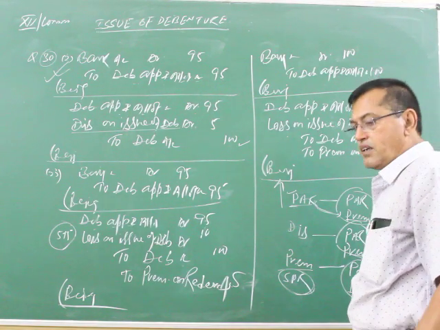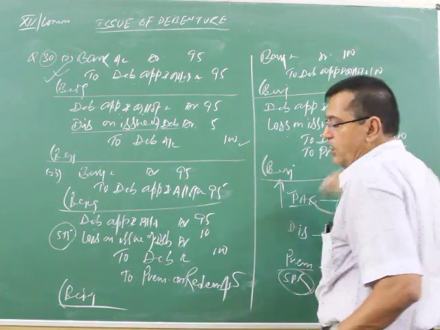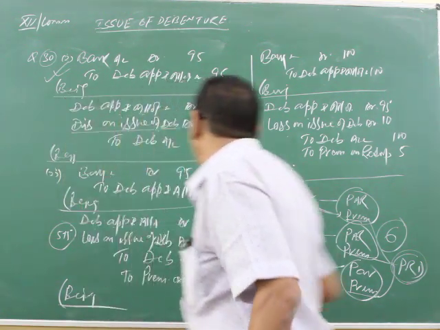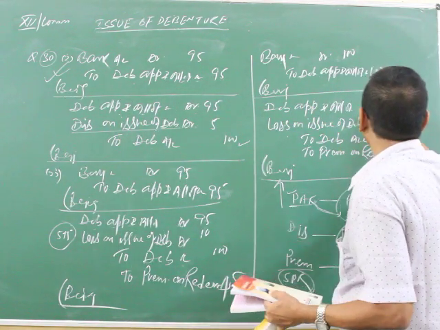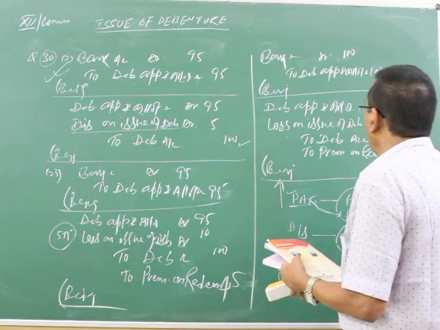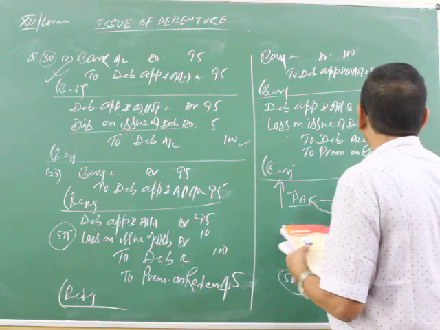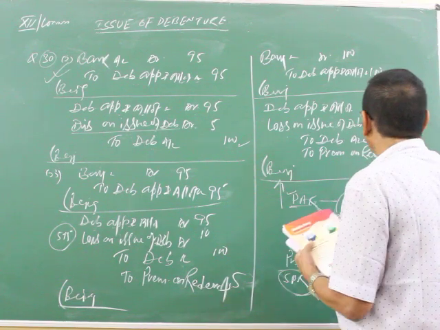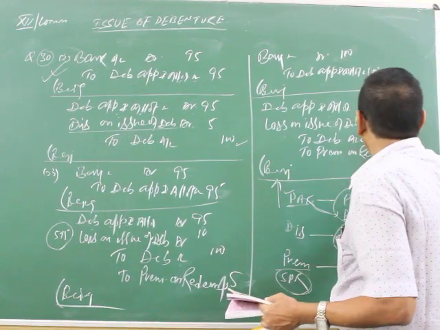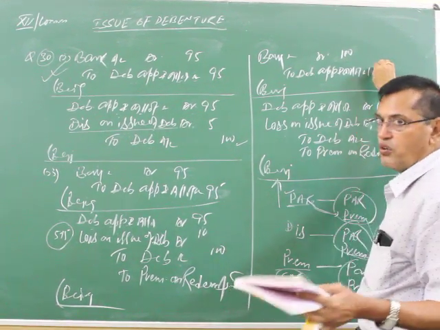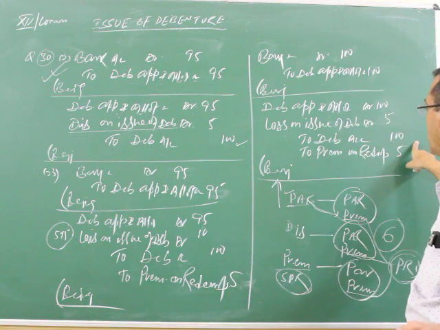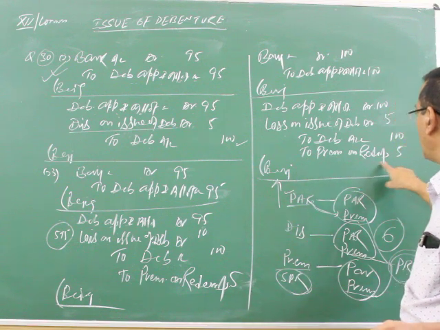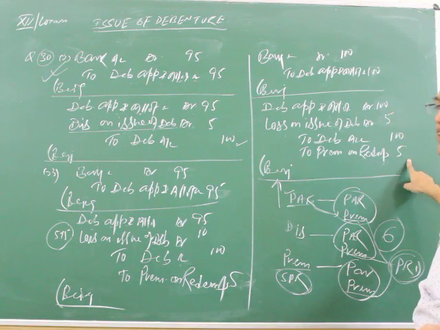After this, here again you have to write debenture application and allotment account debit 100. Clear? And here loss on issue of debenture will be 5. Reason behind it: you have issued at 100 and are going to make the payment of 105. So debenture is 100 and premium on redemption of debenture is 5.